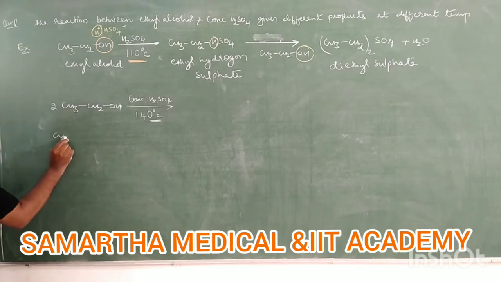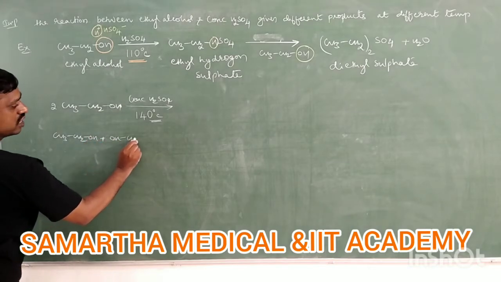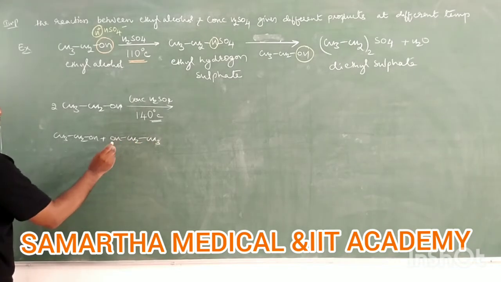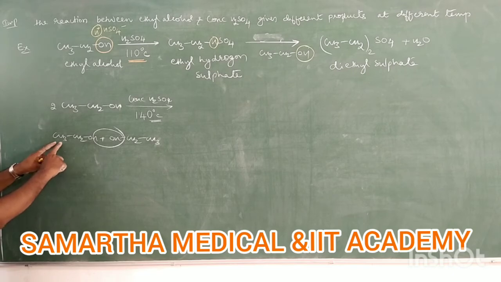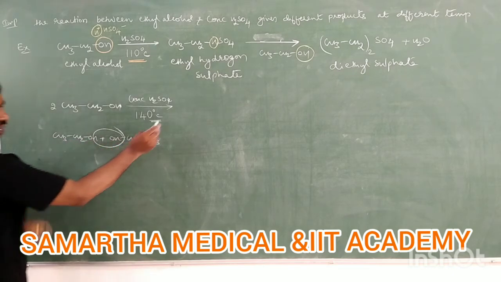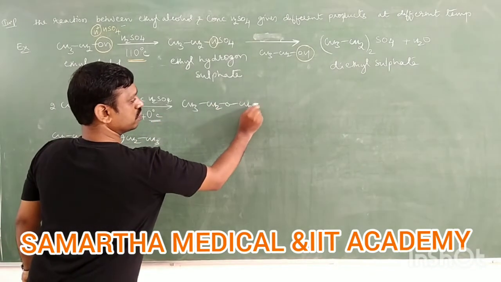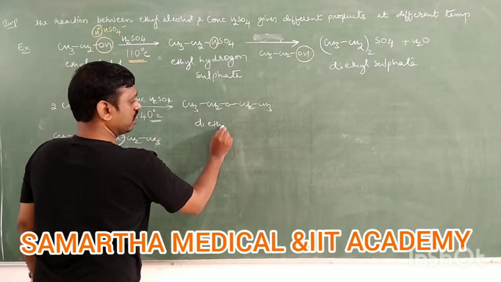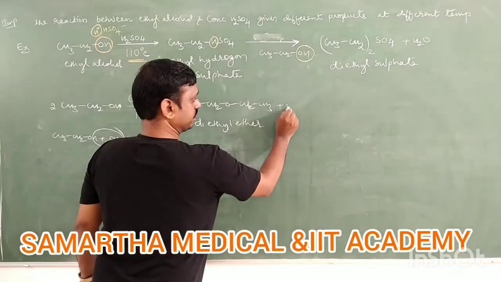So at 140 degrees Celsius, take 2 moles of ethyl alcohol. I will take like this, CH3 CH2OH plus one more ethyl alcohol, CH3 CH2OH. Therefore you just remove water. What do you get? CH3 CH2O and O CH2 CH3. It means you will get ether. This we study in preparation of ether. It is diethyl ether, important, plus water.